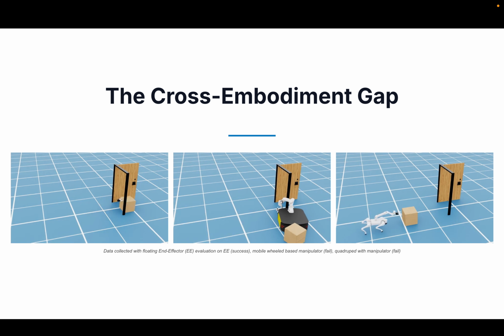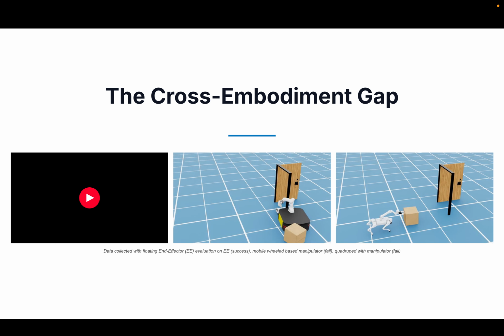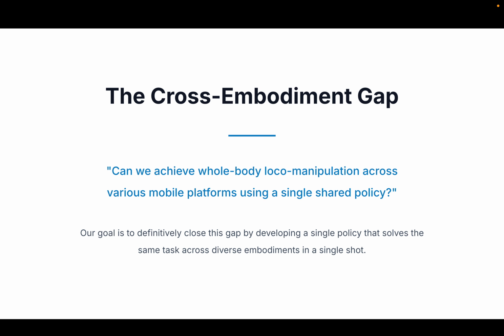The problem appears during policy transfer. A policy trained only on the floating end effector data succeeds on the reference, but fails on the wheeled and quadruped manipulators, even though the task is unchanged.